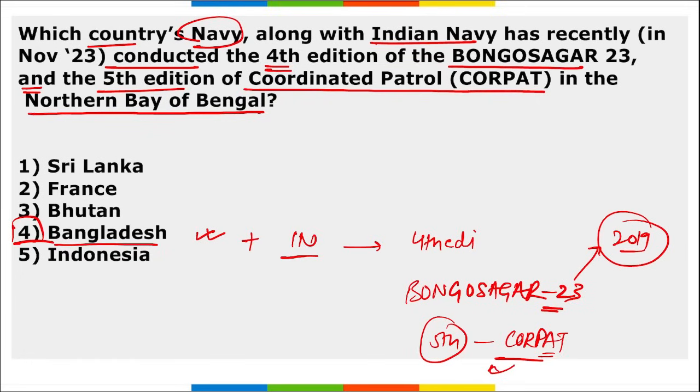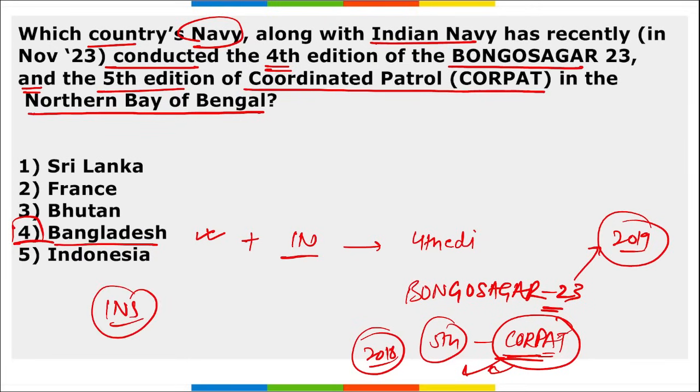Bongosagar, this exercise for the first time it was conducted in 2019, and CORPAT, that is Coordinated Patrol, the Indian Navy and Bangladesh Navy exercise, was held for the first time in 2018. From there, which Indian naval ship took part in this Bongosagar? It is INS Kuthar. INS Kuthar took part in this exercise along with INS Kiltan.